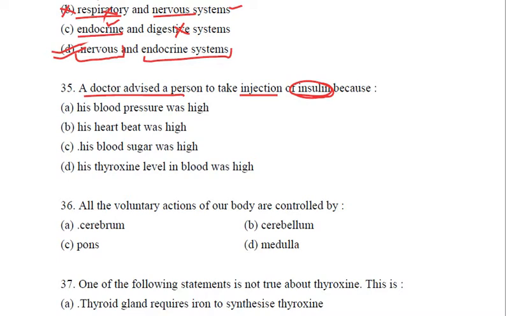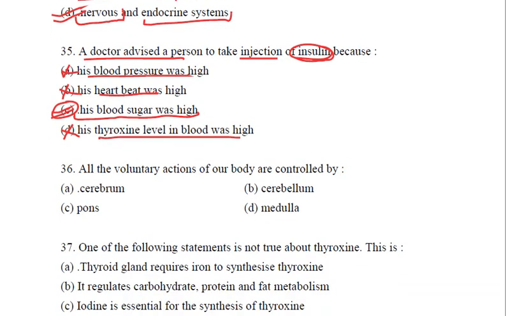Let us see the options. His blood pressure was high. No, it's the blood sugar level. Heartbeat was high. Again, no. Blood sugar was high. Yes, this is what we were looking for. Thyroxine level in the blood was high. Insulin has nothing to do with thyroxine or the thyroid gland. So the right answer is C, that is, blood sugar was high, because of which insulin is given externally, which is going to decrease the blood sugar level. Clear? Coming to the next question.